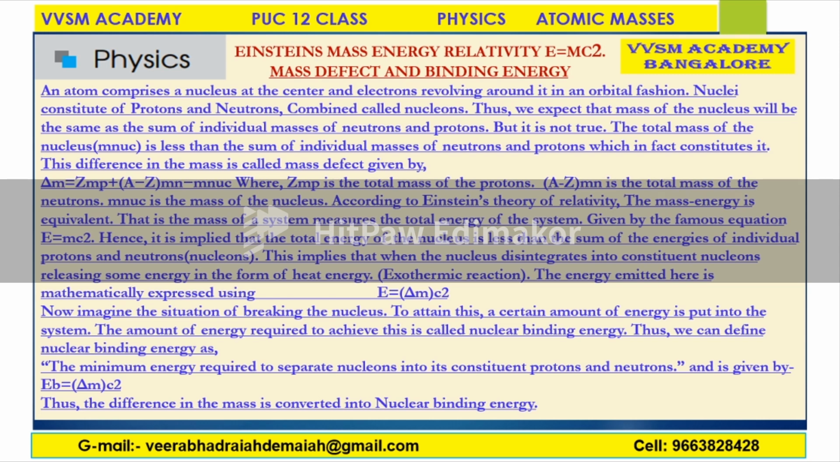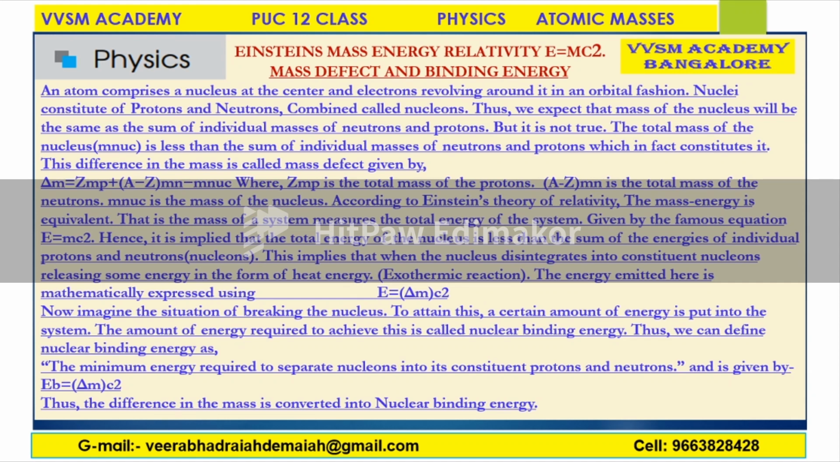The difference in the mass is called mass defect, which is given by delta M is equal to Zmp plus (A minus Z) Mn minus M nucleus, where Zmp is the total mass of protons, (A minus Z) Mn is the total mass of the neutrons, and M nucleus is the mass of the nucleus.